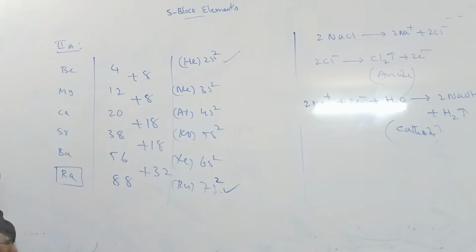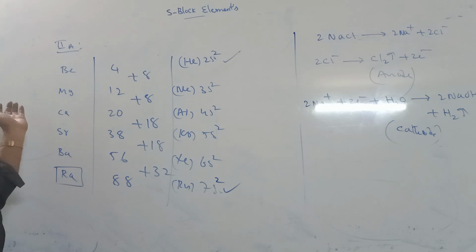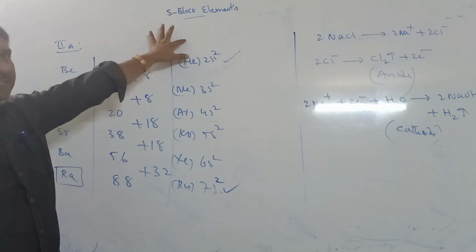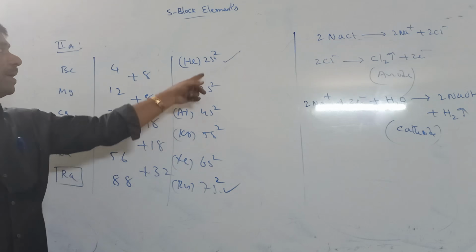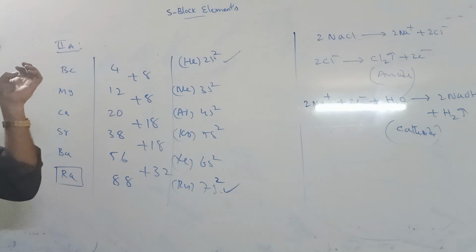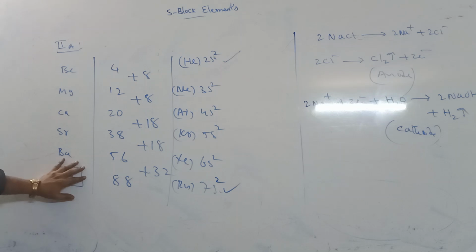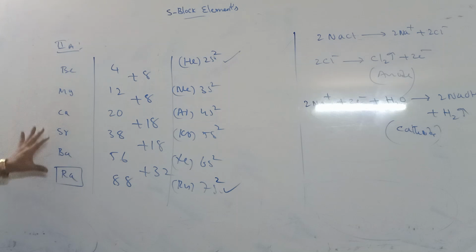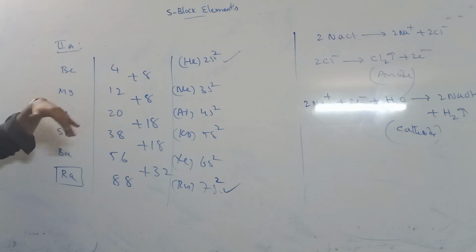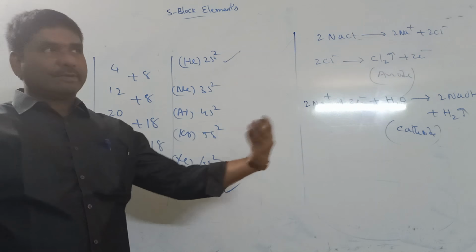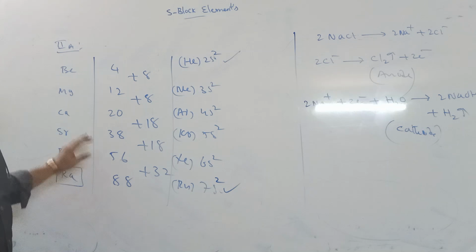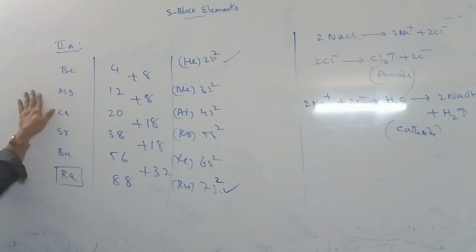In S block elements, 1A group elements start with first shell and end with seventh, but this group starts with second and ends with seventh shell. So these all are called alkaline earth metals. In this, radium is a radioactive element. The properties of this group's elements are similar to 1A group elements, meaning these have more metallic character.